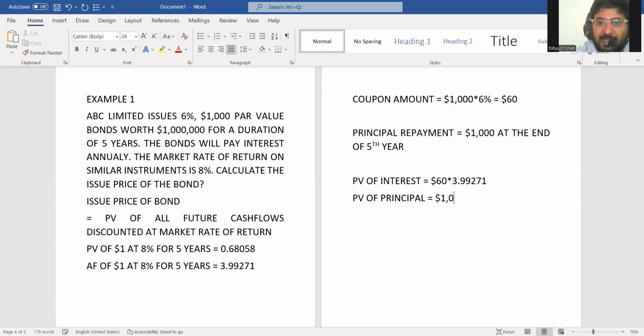So present value of $1 at the end of 5 years at 8% is 0.68058.